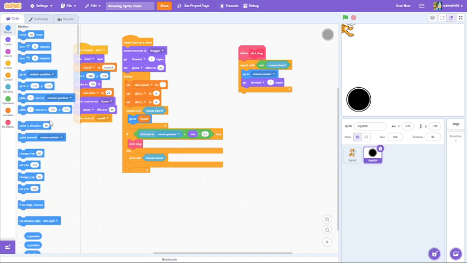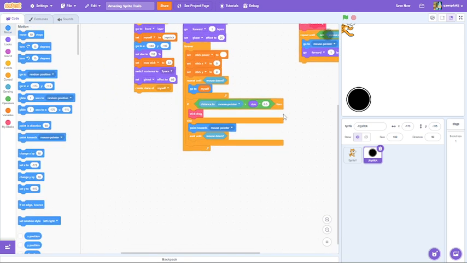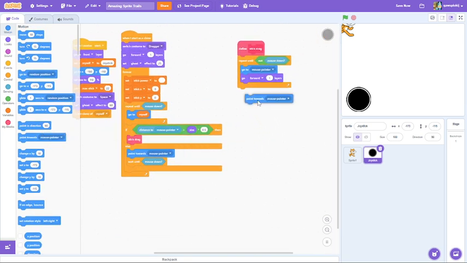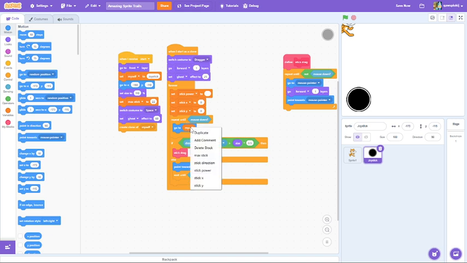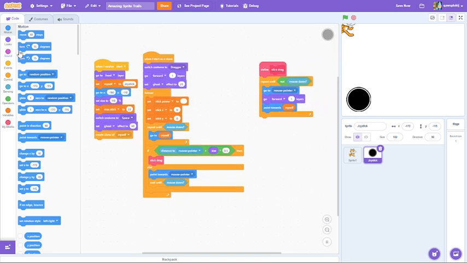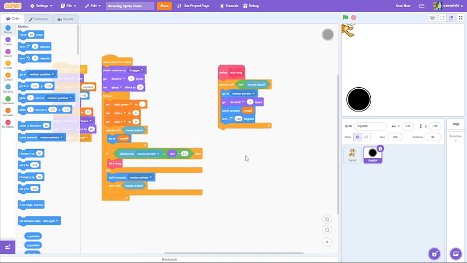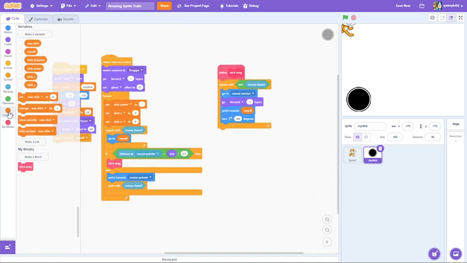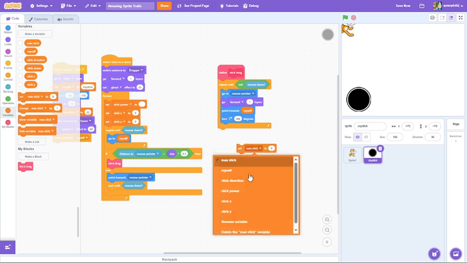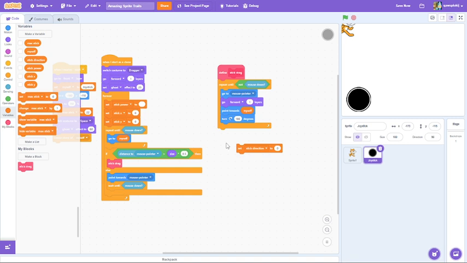Point towards myself. This myself will be our original space. Myself, turn 180 degrees. Then set stick direction to direction.